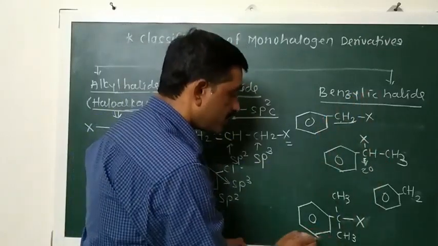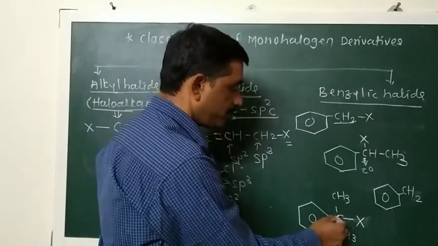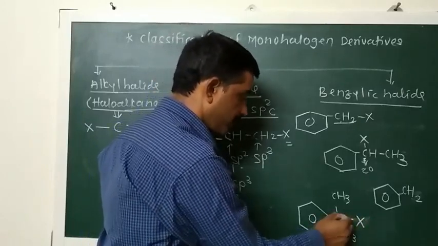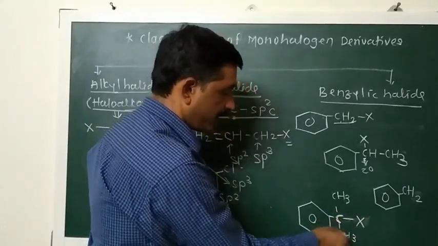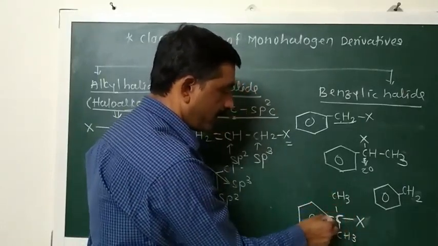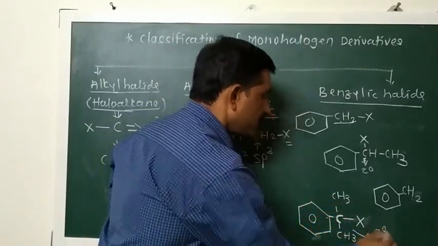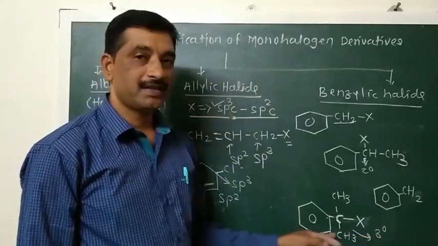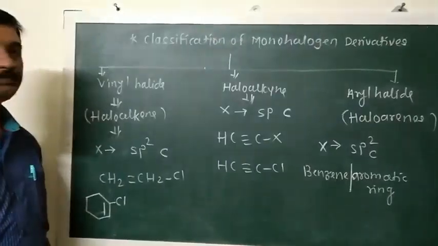And here is the tertiary benzylic halide. Here the carbon atom which is bonded with the halogen atom is bonded with one carbon atom, second carbon atom, and third carbon atom. So it is a tertiary carbon atom, so it is known as tertiary benzylic halide. So this is the third type of monohalogen derivative.